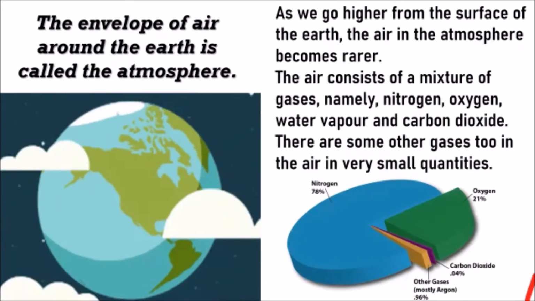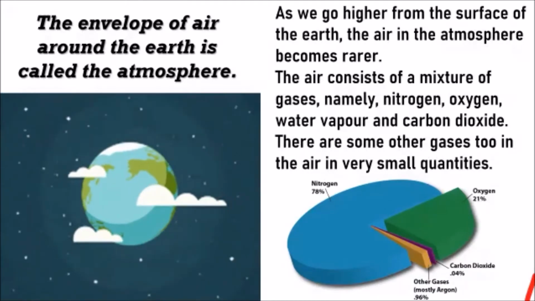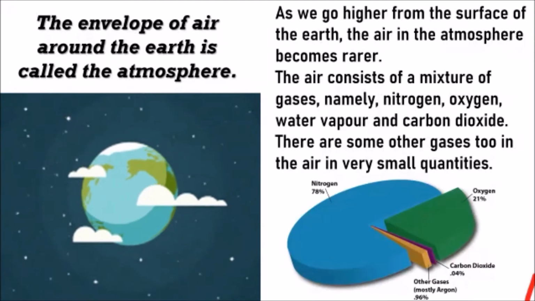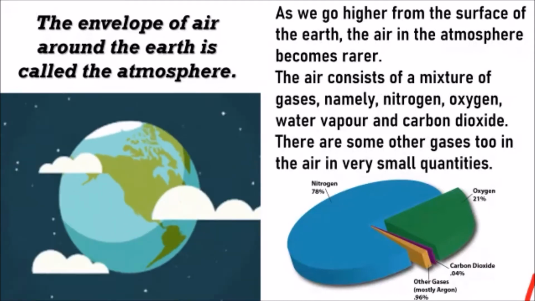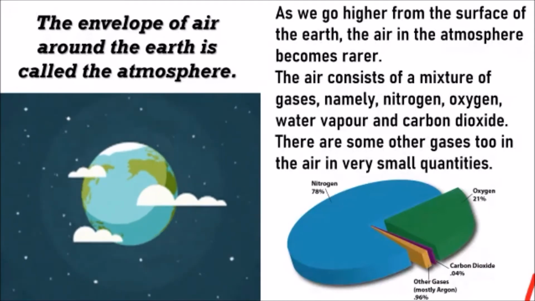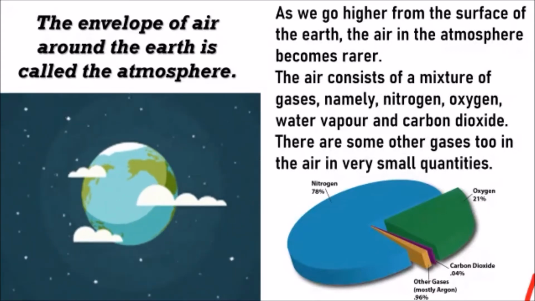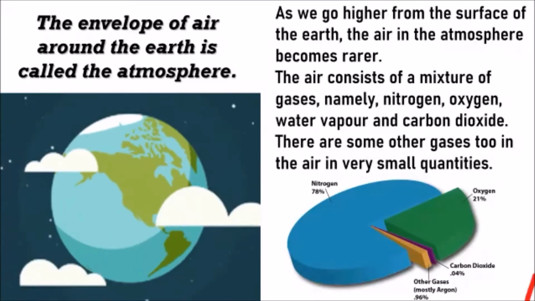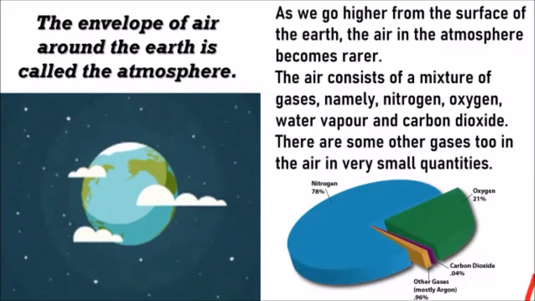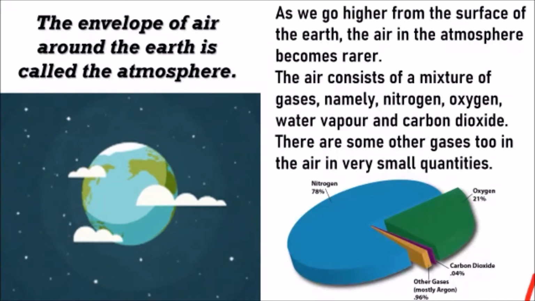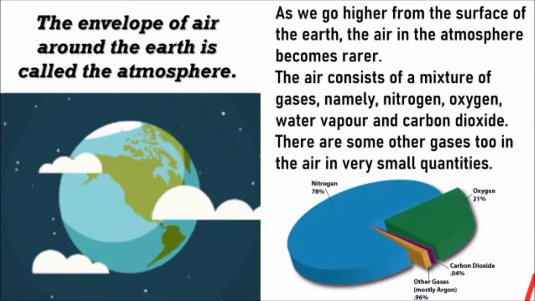Because as they go out from the earth, there is no air, and in the air you have the main gases, especially your oxygen. If there is no air, there's no oxygen. Do you think only oxygen is there? No, look at this pie chart over here. If you see, nitrogen is the most.